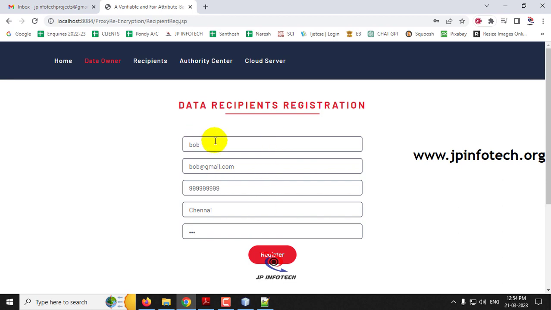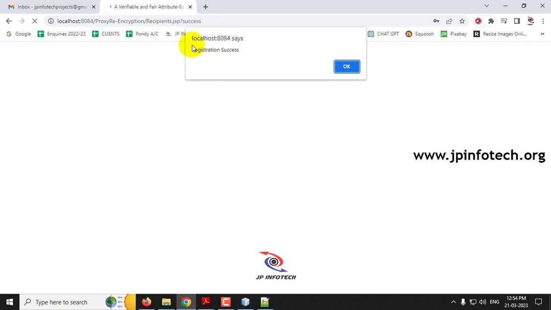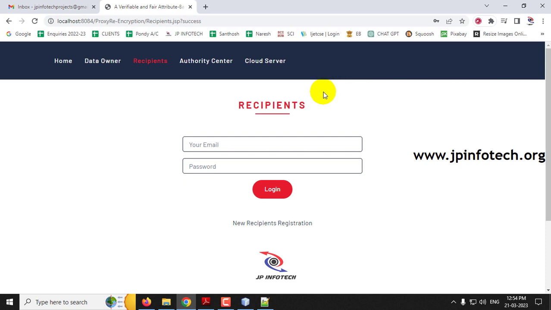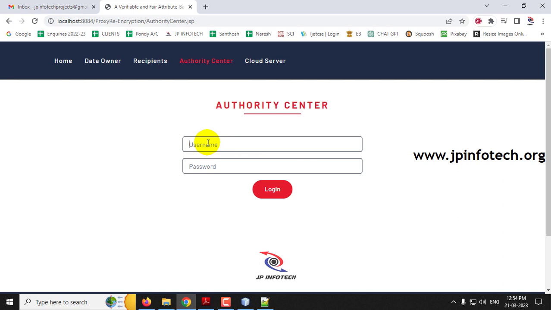So let me create the details of it and then click register button, and now registration is success. And as I intimated for the data owner, even if you're giving the username and password now, it will not log in for the first time because it should be approved by the authority center. So just go to the authority center now.